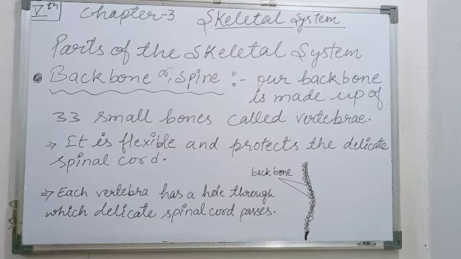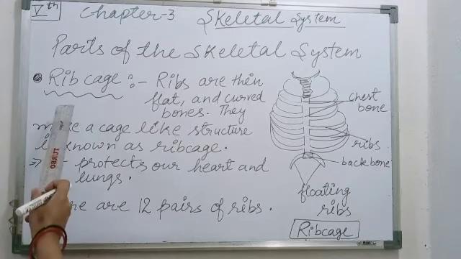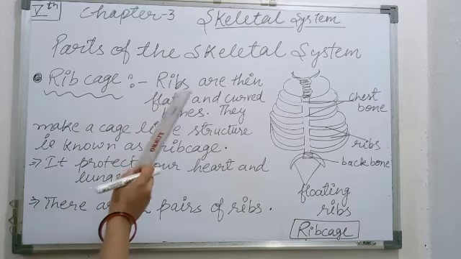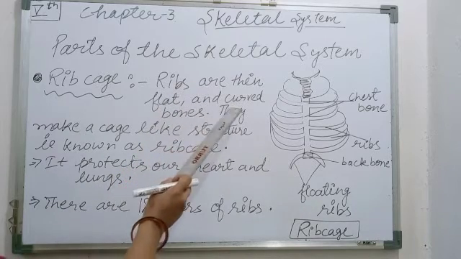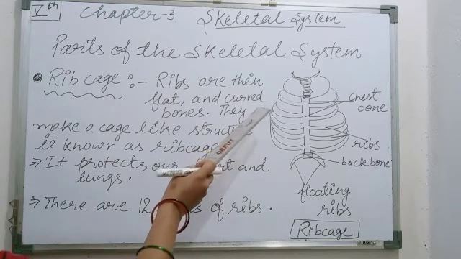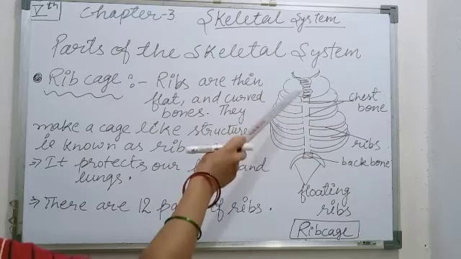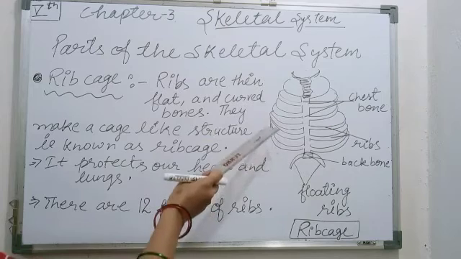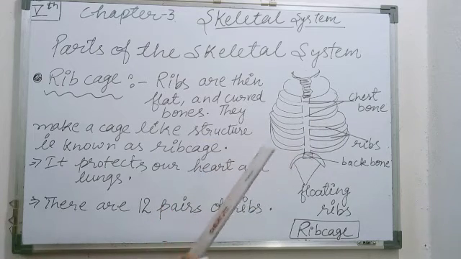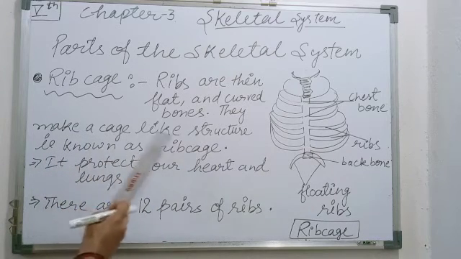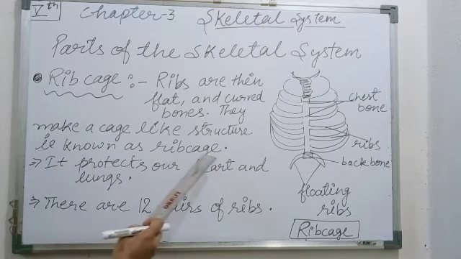Okay. So the next topic we will discuss is the rib cage. So students, the third main part of the skeletal system is your rib cage. Ribs are thin, flat and curved bones. As you can see in the pictures, these are very thin, flat and curved bones. They make a cage-like structure. It looks like a cage because it protects the soft and delicate organs. So it makes a cage-like structure. That's why it is known as a rib cage.